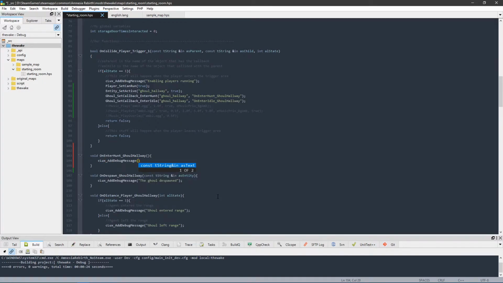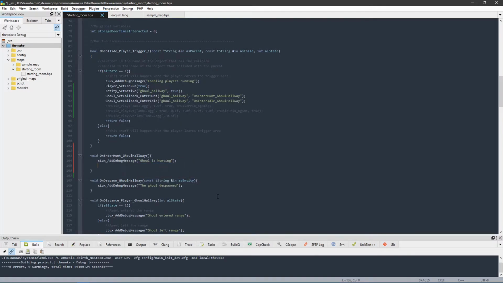We'll do clux debug message. So if we're in debug mode, we'll get a message, and the message is going to be ghoul is hunting, and then we'll close that out. And then here we can go ahead and play our music, but let's talk about the other callback first.